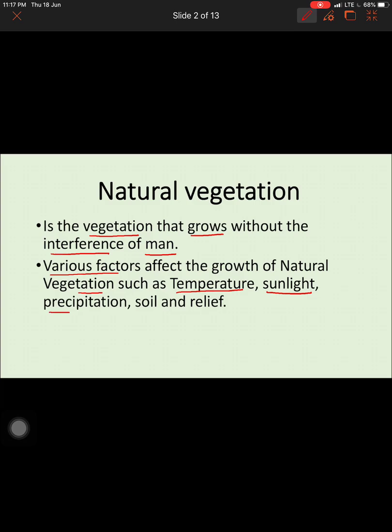Precipitation: the higher the rainfall, the more the growth of natural vegetation. Soil also gives rise to a variety of different types of natural vegetation. And the last factor is relief: plains, plateaus, mountains. According to the relief, different types of vegetation grow. Okay, so that is what is meant by natural vegetation and the various factors affecting it.